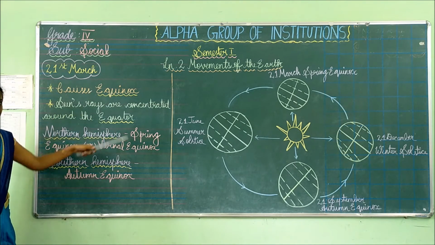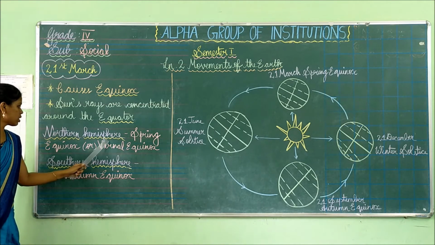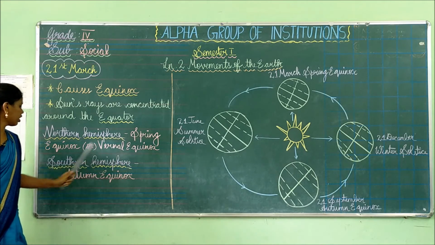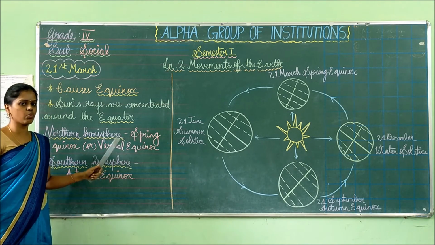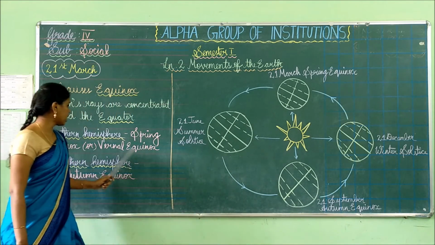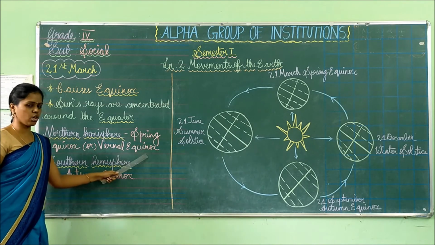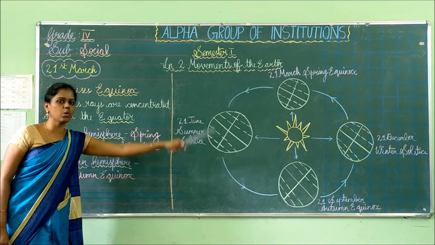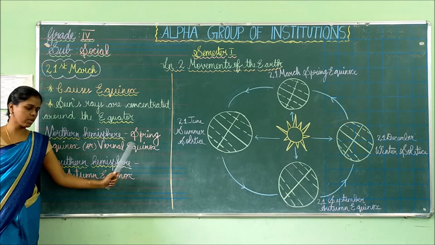While the equinox is occurring, the northern hemisphere experiences what is known as the spring equinox or vernal equinox. The northern part of the earth will be getting the spring equinox or vernal equinox. Spring equinox, as I have told already, is also known as vernal equinox.